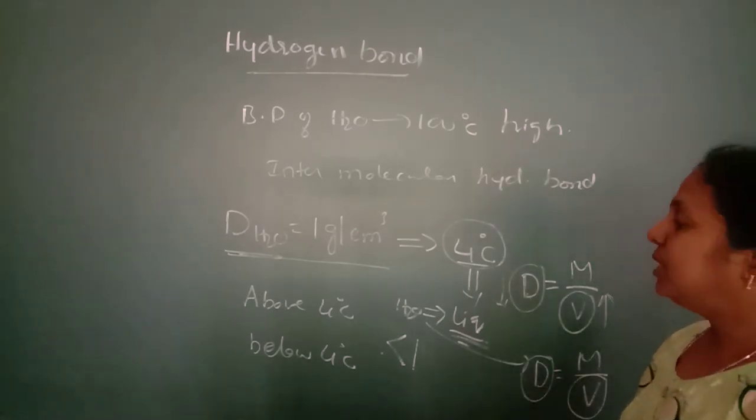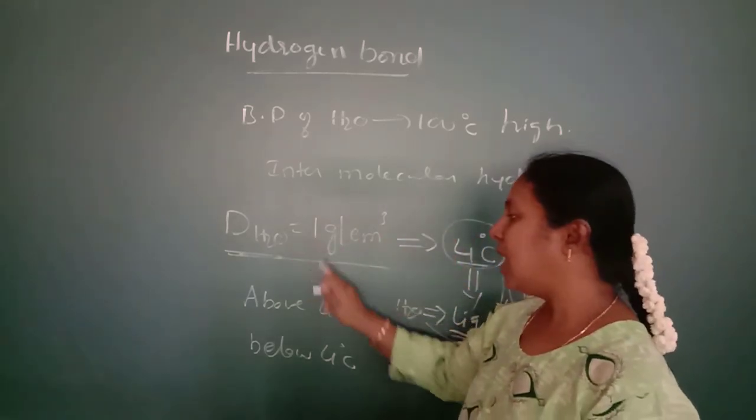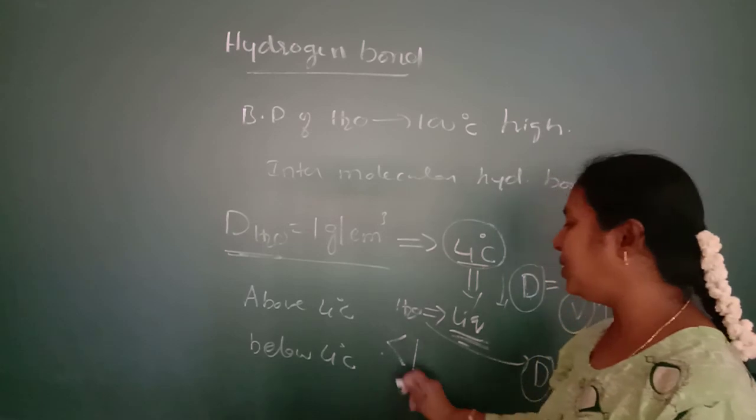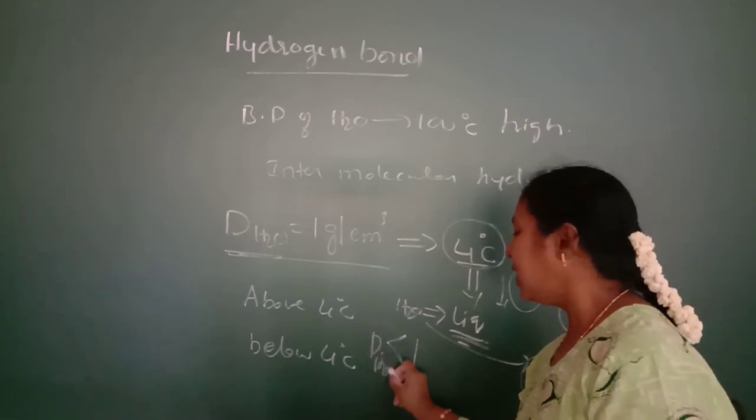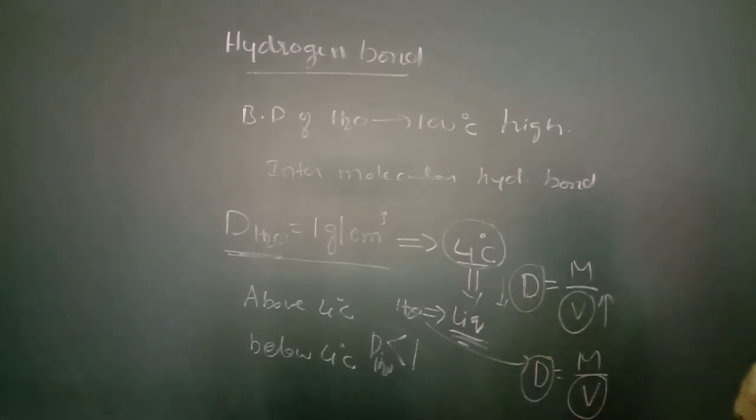Hence, the density of water at exactly 4 degrees Celsius is found to be 1, and above and also below 4 degrees Celsius, the density of water is found to be less than 1. So these are nothing but the properties of water that are due to the presence of intermolecular hydrogen bonding in water.